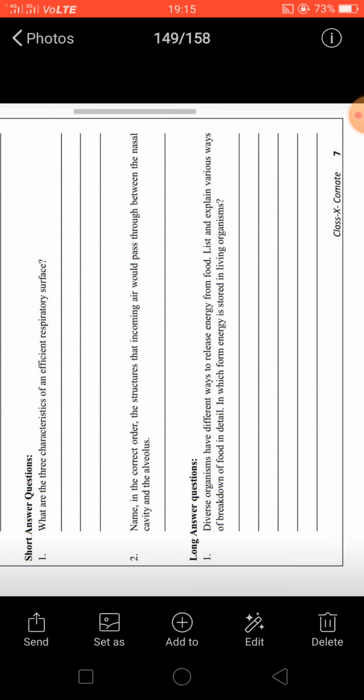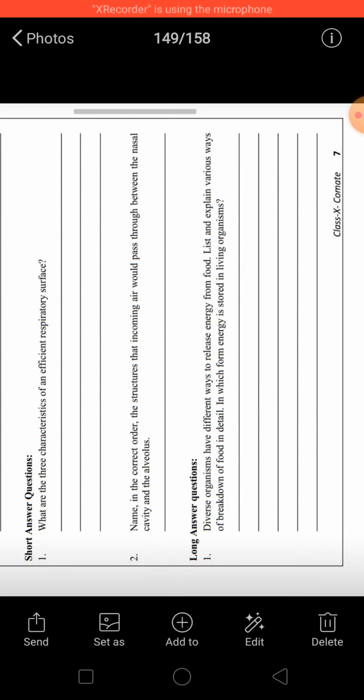Now next, name in the correct order the structures that incoming air would pass through between the nasal cavity and alveolus. So what is the order? So the order is that the air enters through the nasal cavity, then it goes to the pharynx, then larynx, then trachea, then bronchi, bronchus, and lastly alveoli, where exchange of gases occurs.